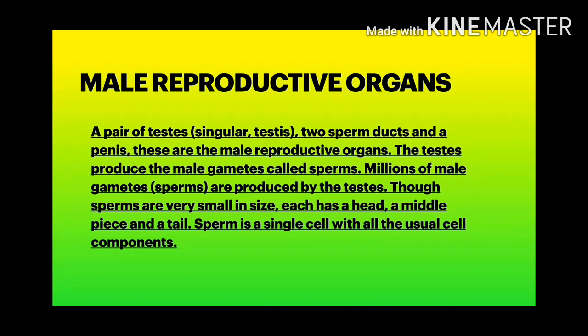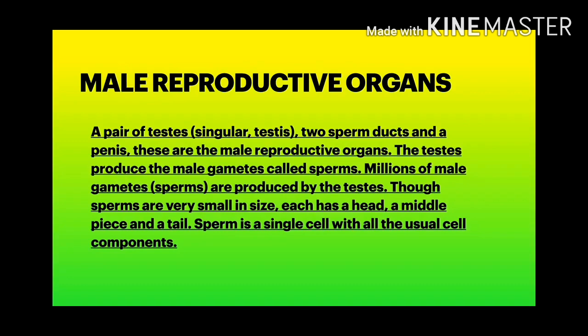Let us discuss the human male reproductive organs. A pair of testes, two sperm ducts, and a penis. These are the male reproductive organs in human beings. The testes produce the male gametes called sperms. Millions of male gametes are produced by the testes. Though sperms are very small in size, each has a head, a middle piece, and a tail. I repeat, each sperm has a head, a middle piece, and a tail.